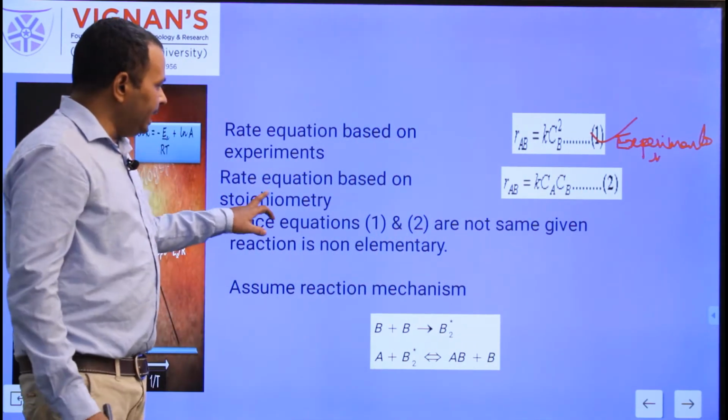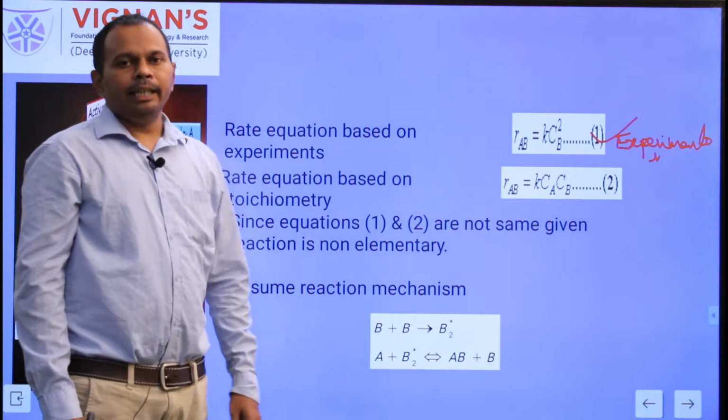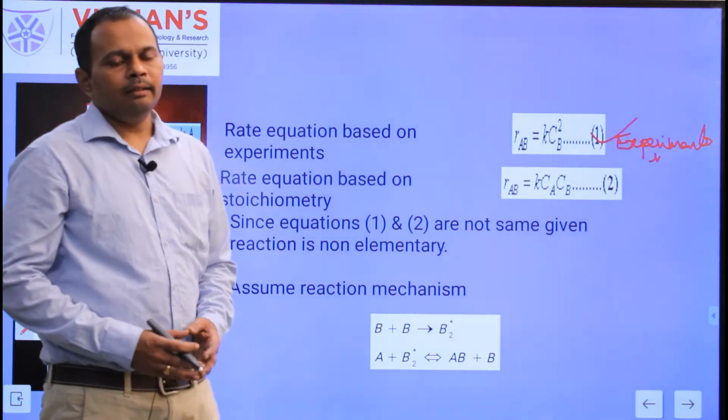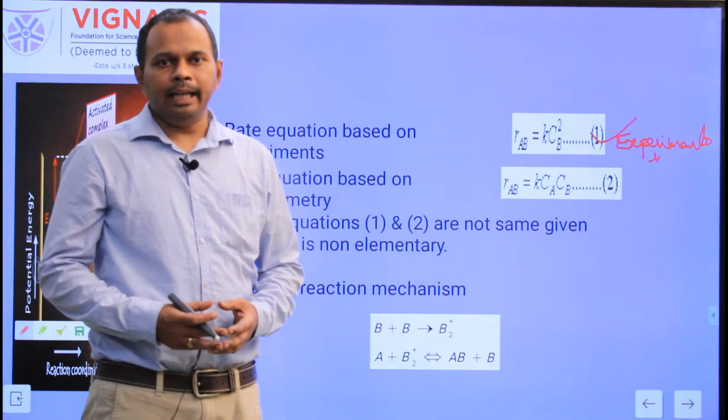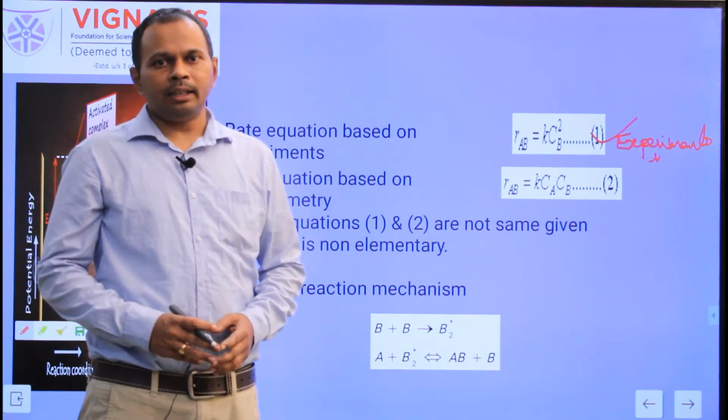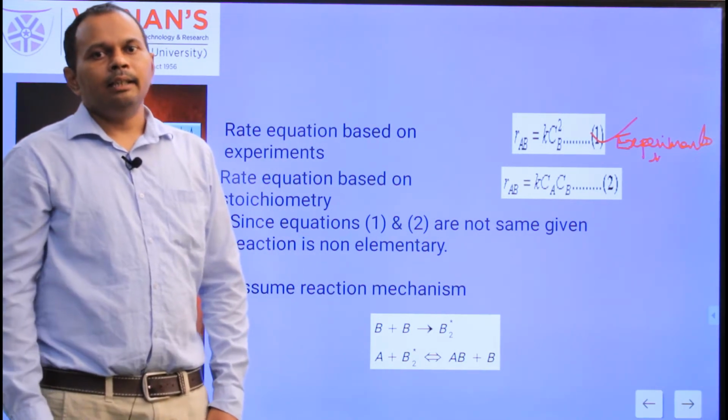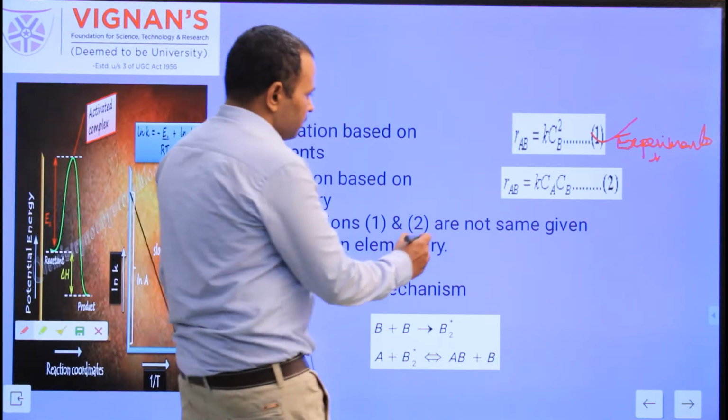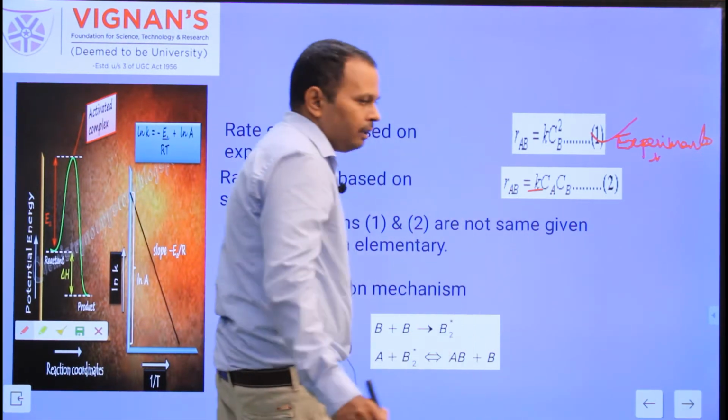And here, the rate equation based on the stoichiometry for the given reaction A plus B to AB: whenever you find the rate for reactants or products, the rate is always a product of two terms. The first is the temperature dependent term, the rate constant k, and the second is the concentration of the reactants.